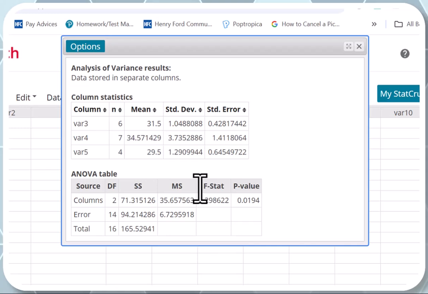It's an F distribution, so you're going to look for F. F is 5.298 or 5.30. The p-value is 0.0194, and let me see where we test.